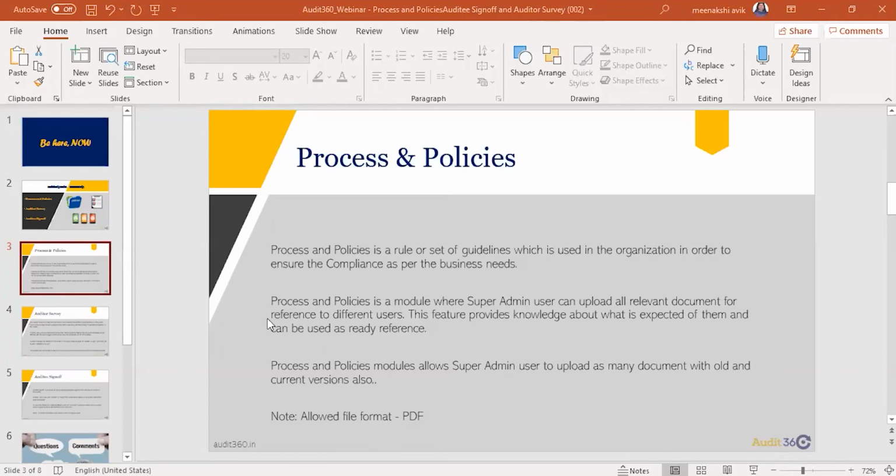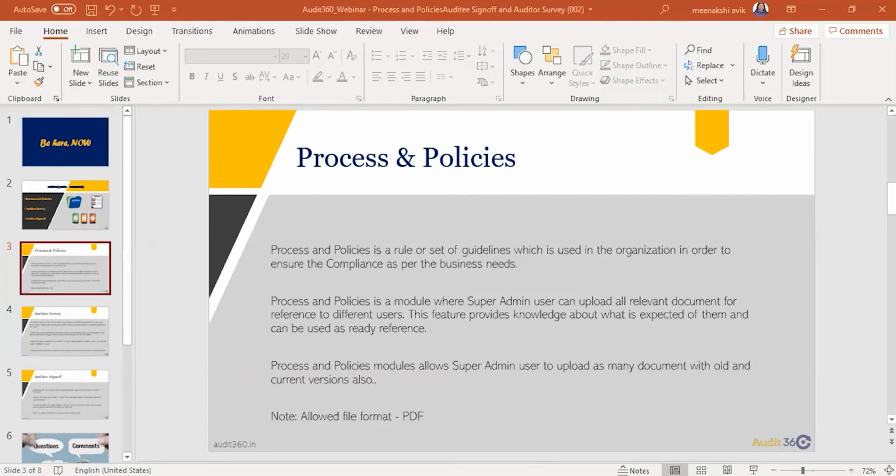Once you log into the system, this is for an admin and it will be on a web module. Once you log in, you have to come to process and policies, which is just below your schedule module. I'll be clicking there. I hope everybody is able to see my screen. Okay, so this is the document which has been uploaded here already.